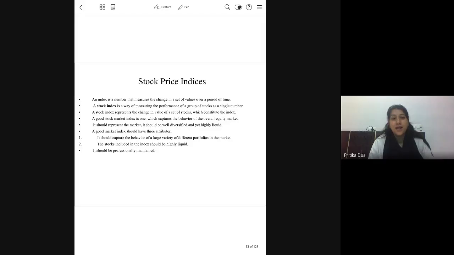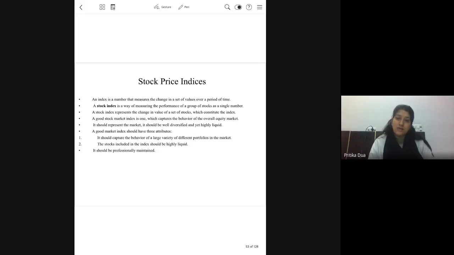The more diverse it is, the better the representation of the economy, and obviously the shares which are highly liquid in that specific industry should be given weightage in the stock index, because only the shares that are traded on a frequent basis carry high liquidity and can actually represent the specific industry.